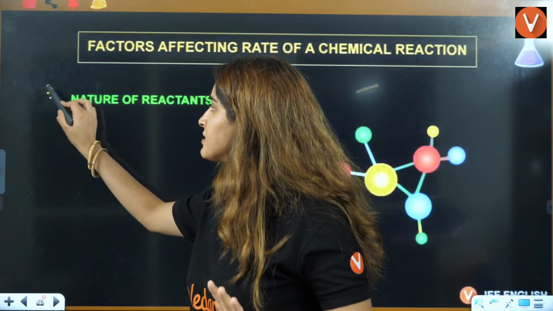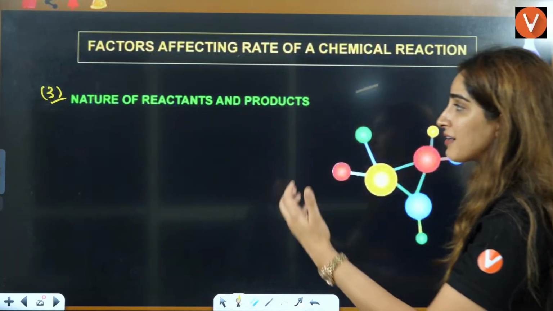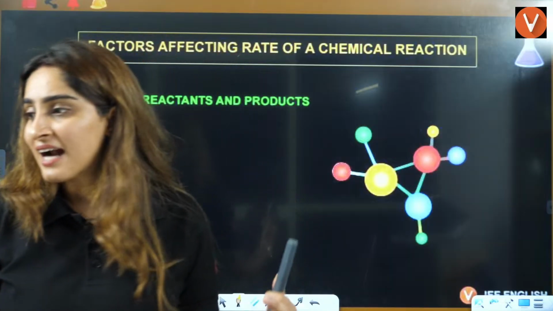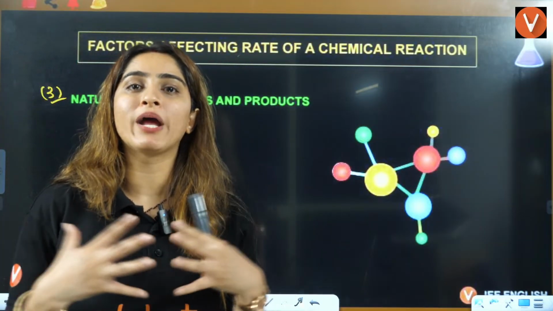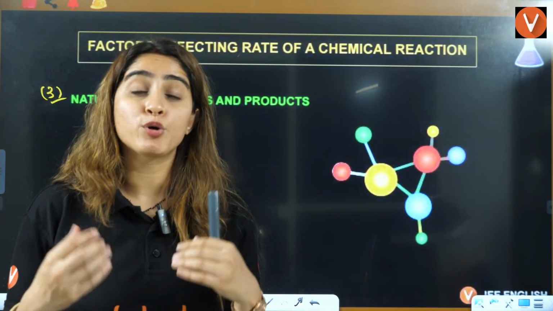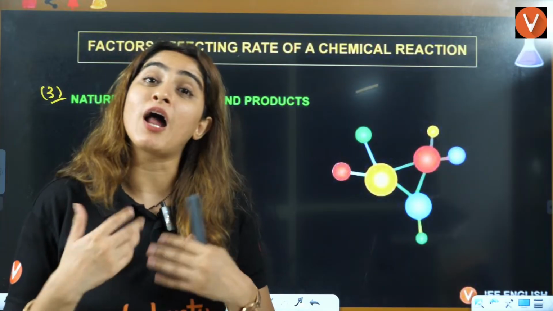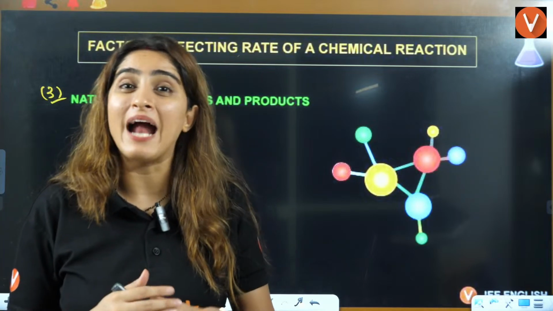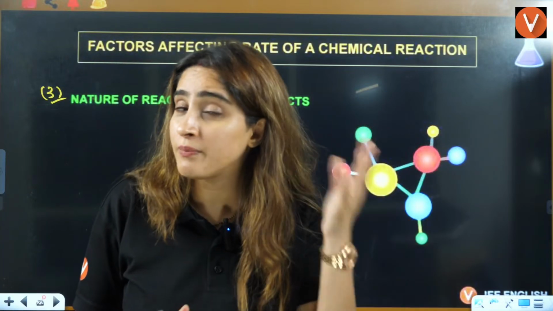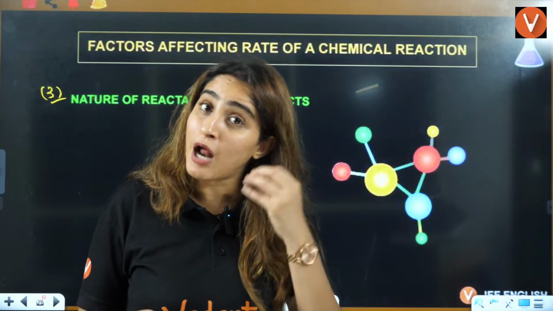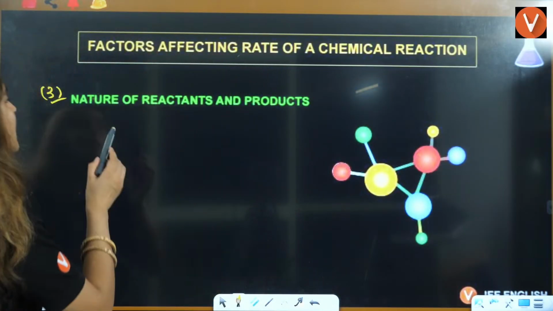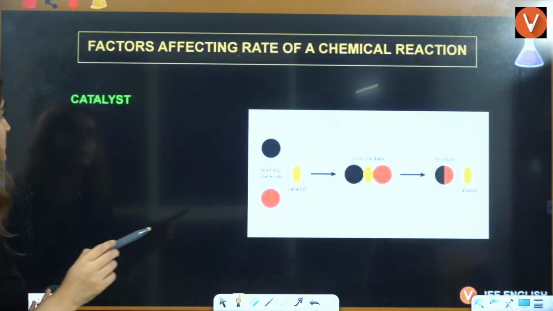The third factor is the nature of reactant and product. Reactants, that means they want to get reacted or not. Product is feasible or not. If product is feasible, the rate of reaction will be high. If product is not feasible, you have some anti-aromatic product, then the rate of reaction will be very slow. If the product is stable, rate of reaction will be fast. So based on reactant and product also, rate of reaction depends.